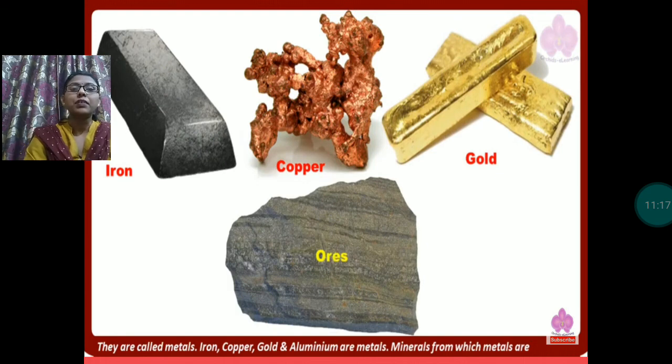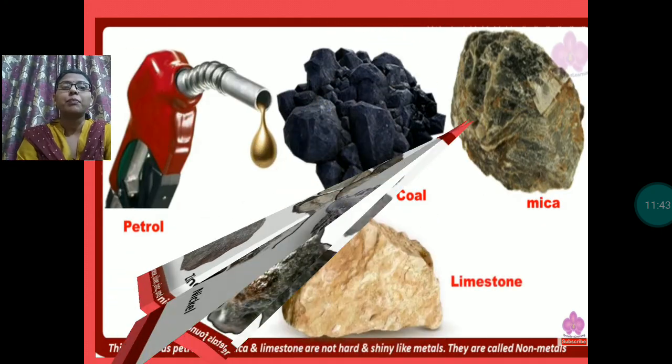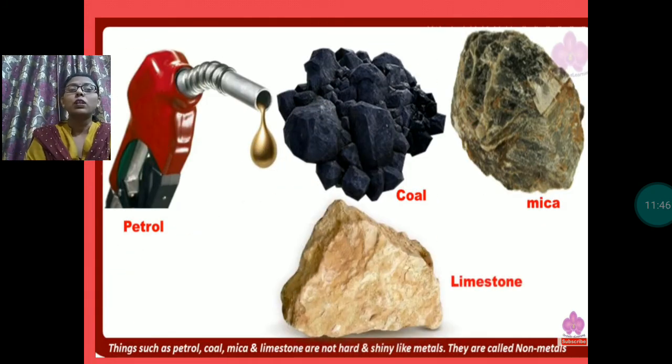Here these are the metallic minerals: iron, copper, gold. These are the metals and these are extracted from the metallic minerals. Whereas manganese, silver, zinc, nickel, these are also metals. These are also metallic minerals. These are the examples of metallic minerals. Petrol, coal, mica, limestone. These are the examples of non-metallic minerals. So, two types of minerals are there: metallic minerals and non-metallic minerals.